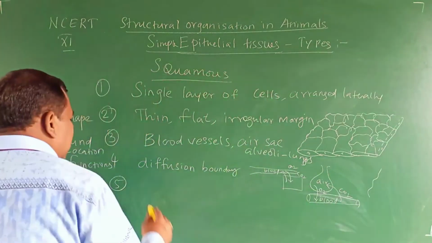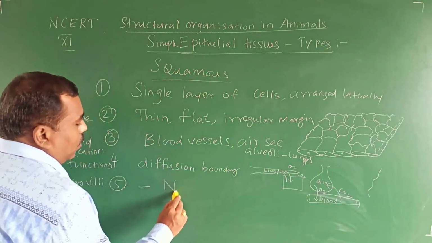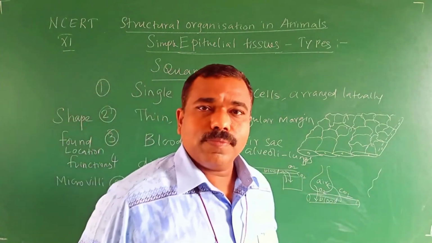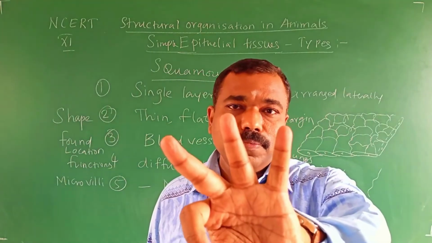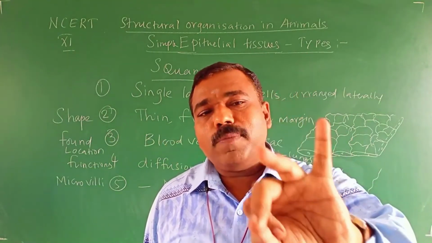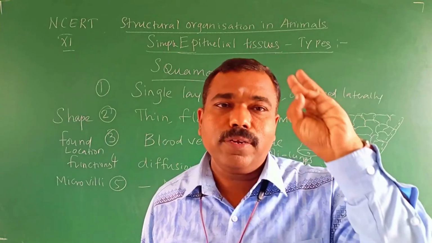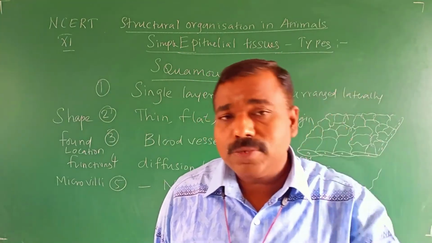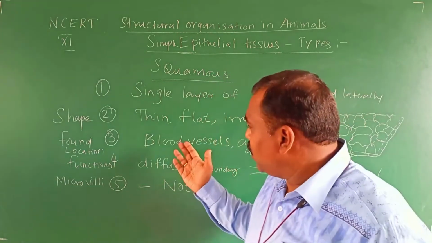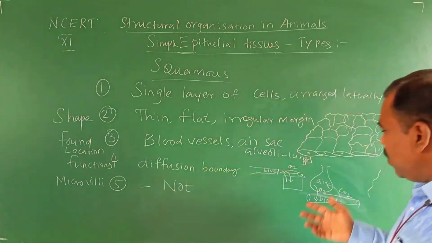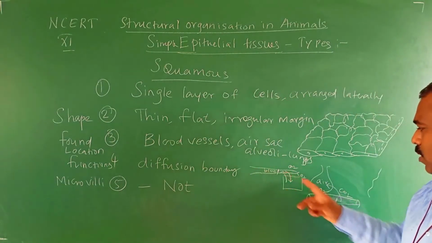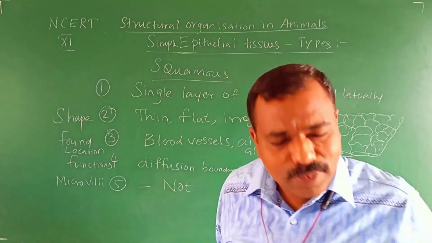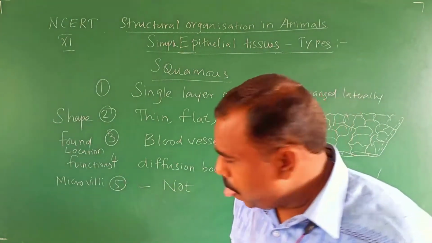No. Squamous epithelium does not have microvilli. So there are three types of simple epithelium: squamous, columnar, cuboidal. Squamous epithelium does not have microvilli. Remember it. Inside the blood vessel, no microvilli. Inside the alveoli also, no microvilli. So microvilli are not present. Okay.